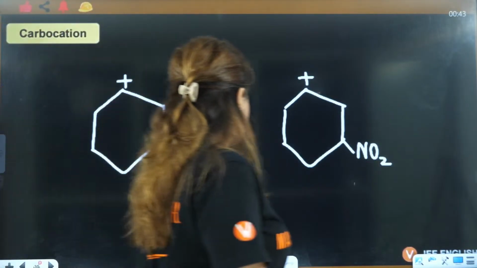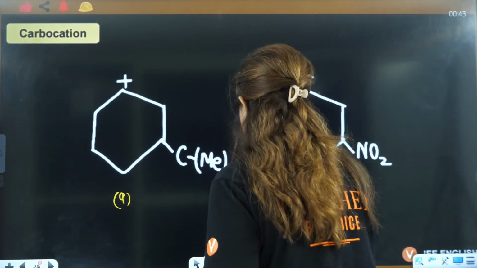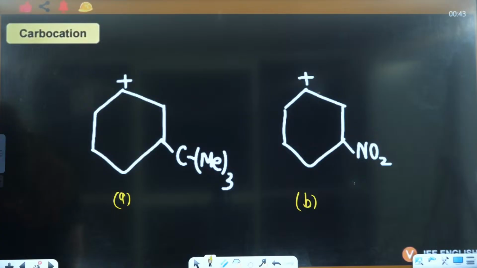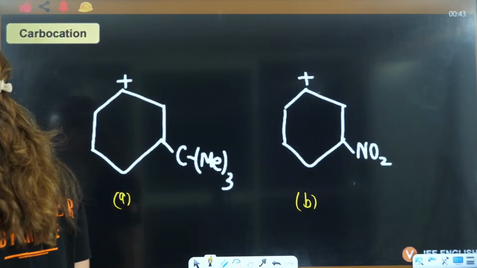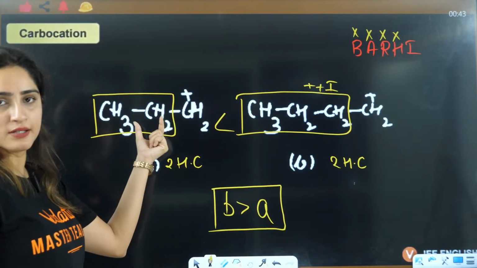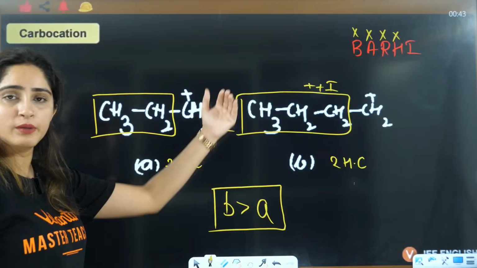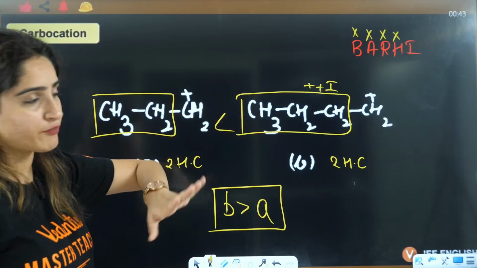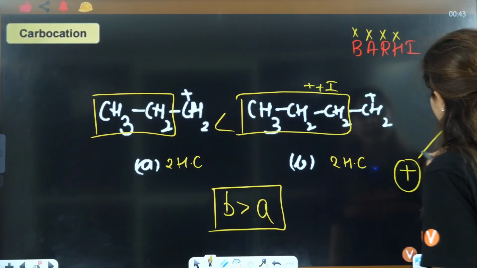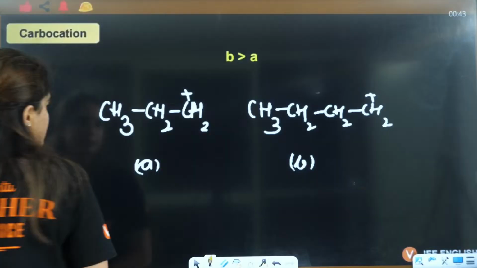Next question here. This is A and this is B. Let's see which is more stable. Which part do you want me to explain again? See, I was telling you that firstly, hyperconjugation is there, but both have 2 hyperconjugating structures. But this is 2 carbon, this is 3 carbon. More the number of carbons, more will be the inductive effect. More plus I effect: if you have a carbocation and you are donating electrons to it, it will become happy. So more will be the stability. Okay?